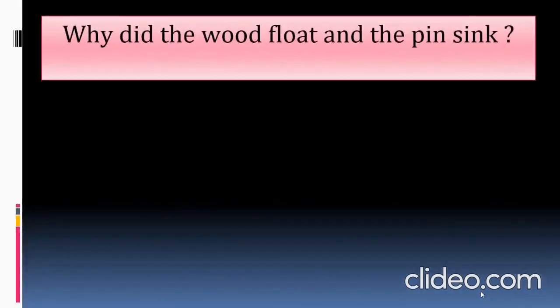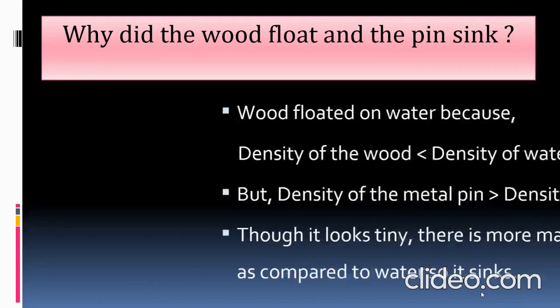Then, I would like to ask you a question. Have you noticed that when we put wood in the water, it floats, whereas when we put the pin in the water, it sinks? Have you ever noticed that? If you would have noticed that, you would have had a question: why does the wood float and the pin sink? And the answer would be yes.